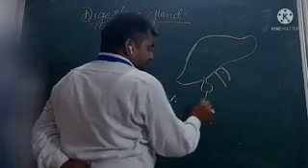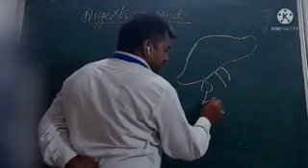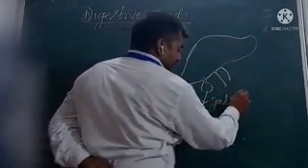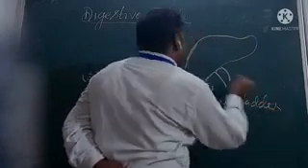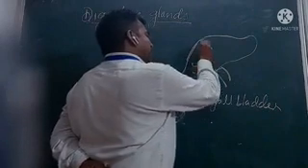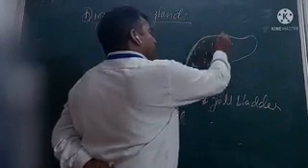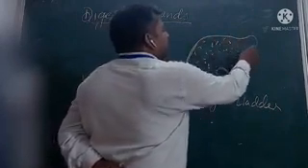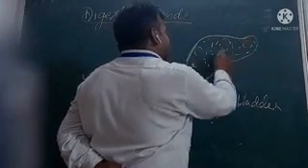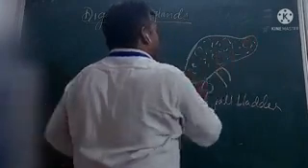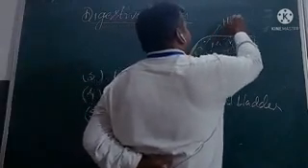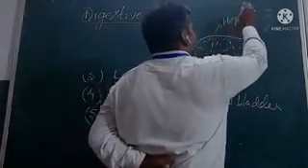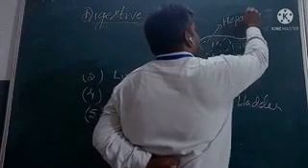It consists of a small blind sac-like structure called the gallbladder. Liver is made up of specialized cells, and these specialized cells of the liver are called hepatocytes. The word hepato is used for liver, hepatic.